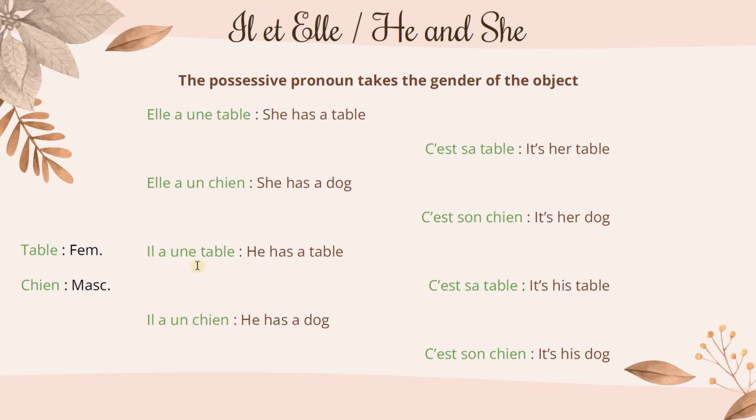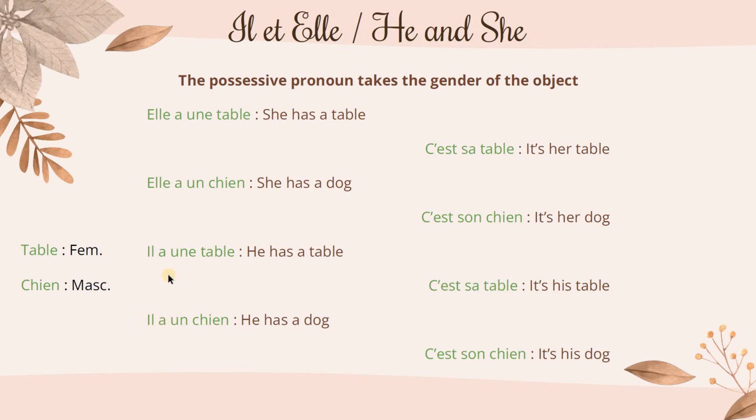Then I wrote the same four sentences but with a masculine pronoun, il, he. He has a table, il a une table. Une is a feminine table. It's his table, c'est sa table.